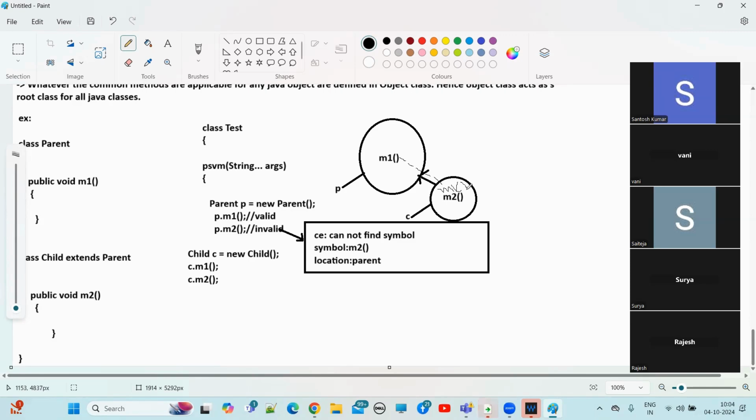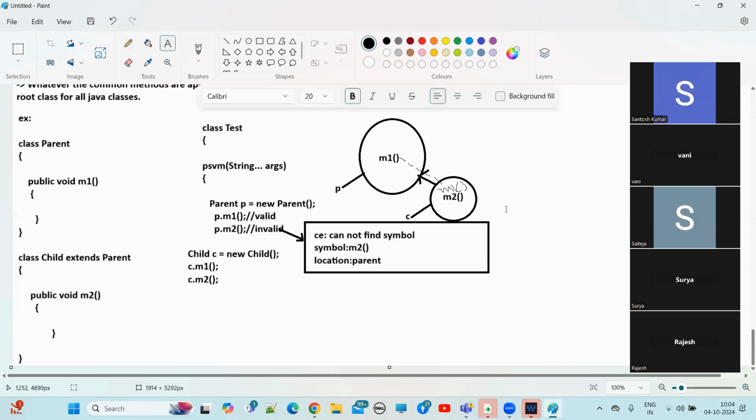That's why if you call C dot M1 method, happily the M1 method will be executed.